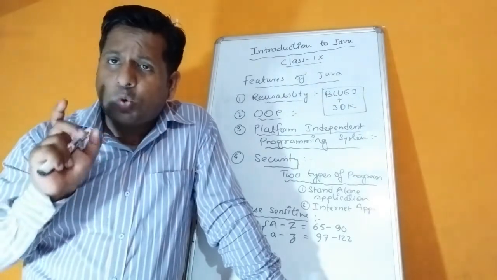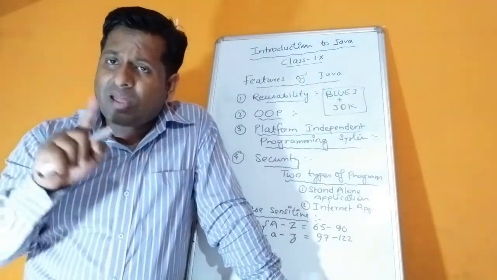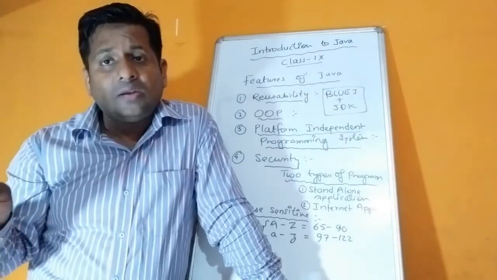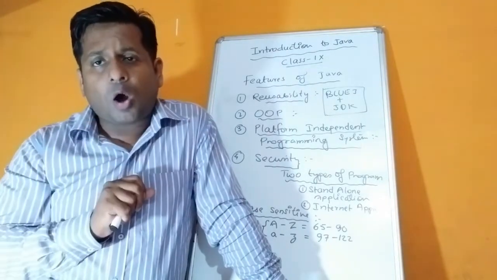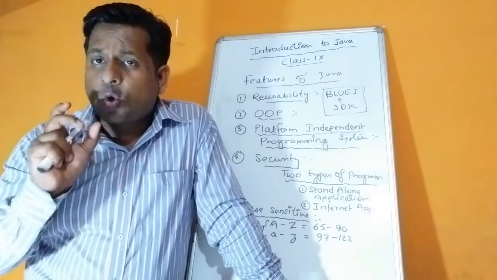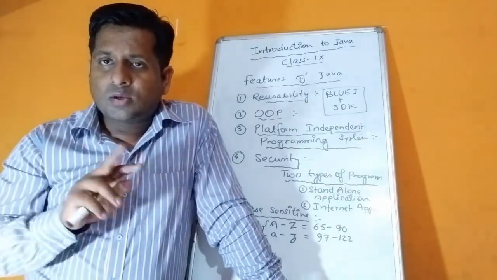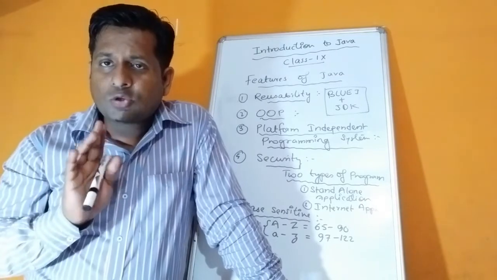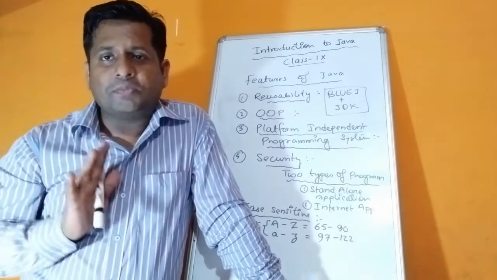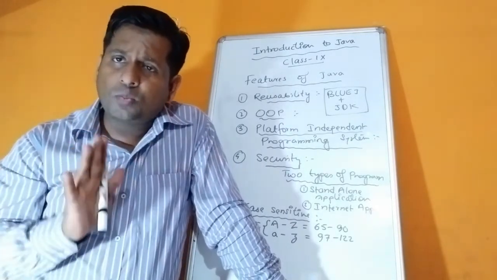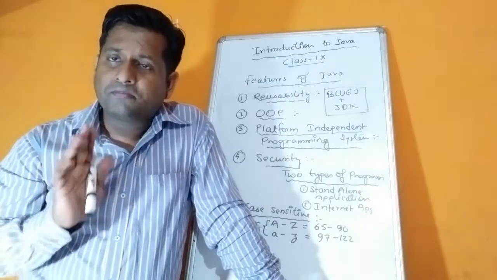Bytecode is a machine code, a .class file, that is interpreted by the JVM, and finally we get the output. The output is known as object code, source code and object code. Is this clear, children? Today we'll do up to this much, and I'm giving you one homework that everyone should do. Thank you.